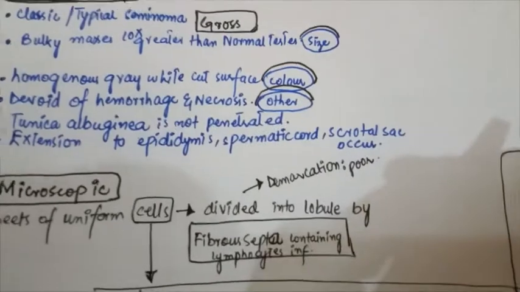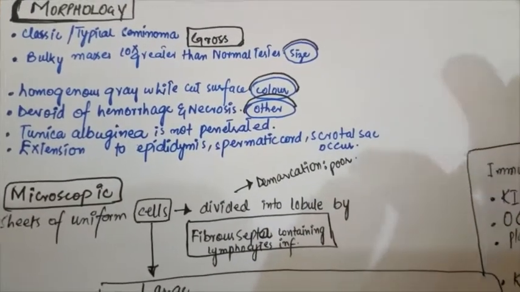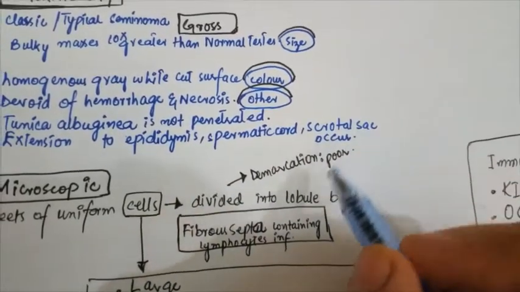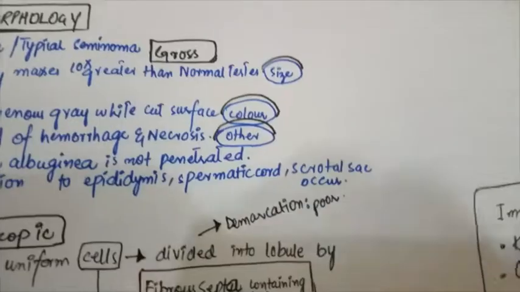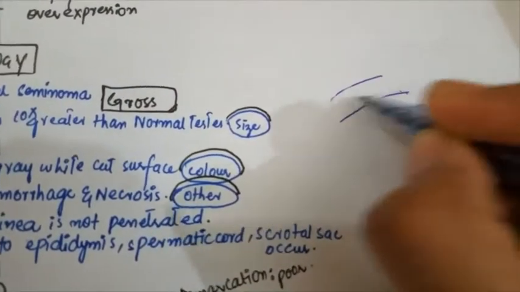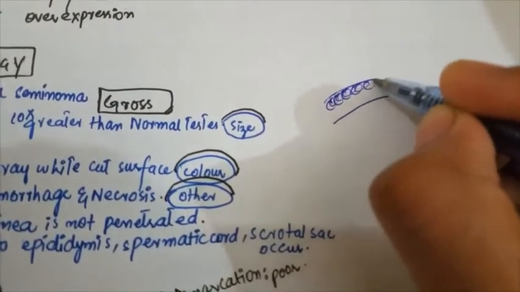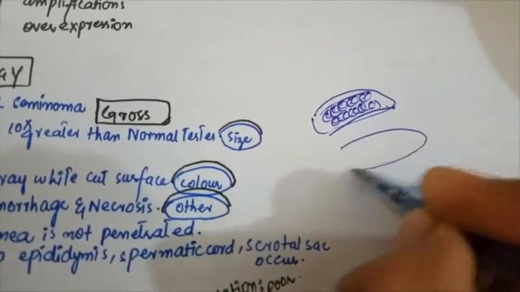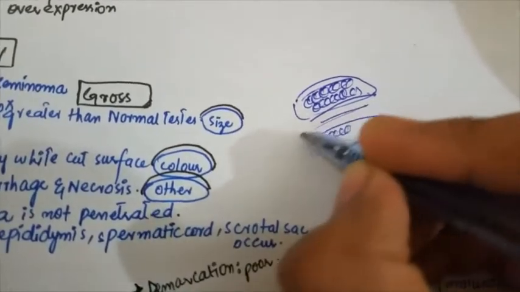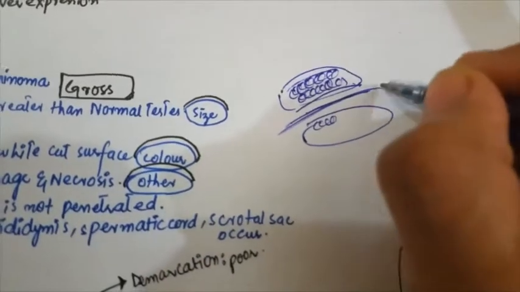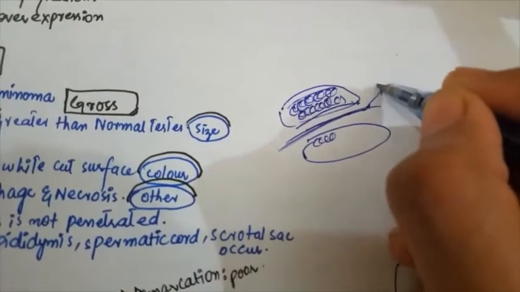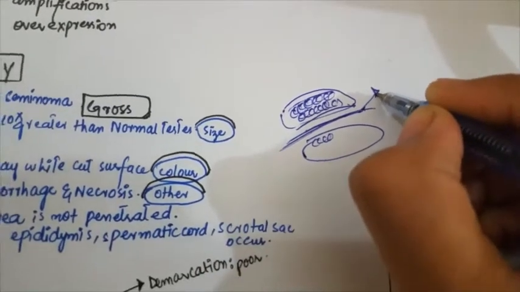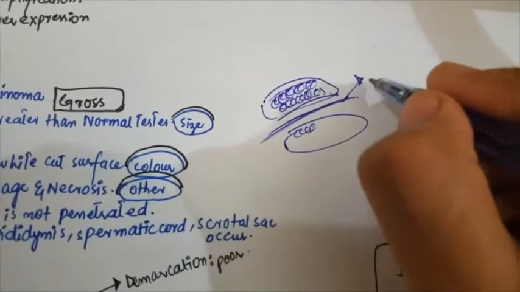Now come to the microscopy. Microscopically, it consists of sheets of cells that are divided into lobules by the fibrous septa. This fibrous septa is not only made up of fibrous tissue, it also contains lymphocytic infiltration. This is the most prominent feature of the seminoma.